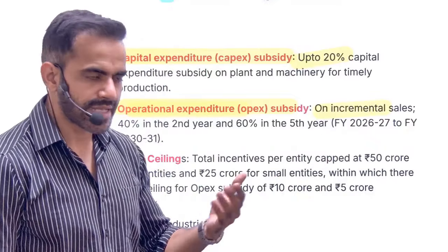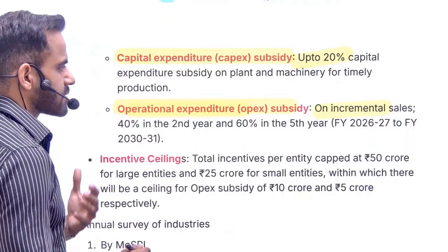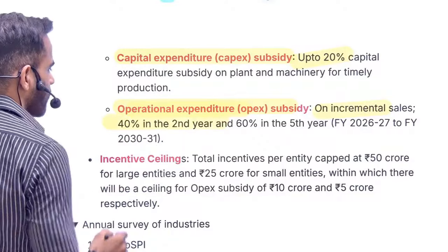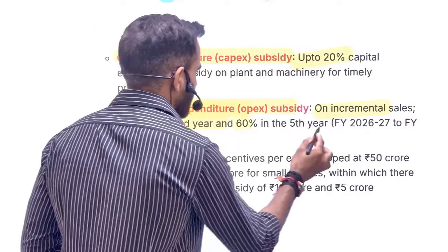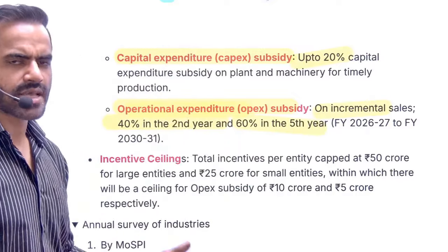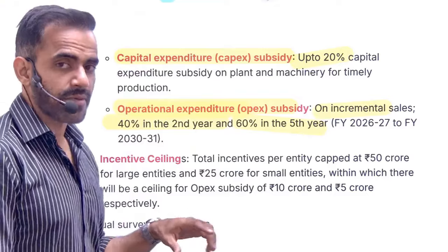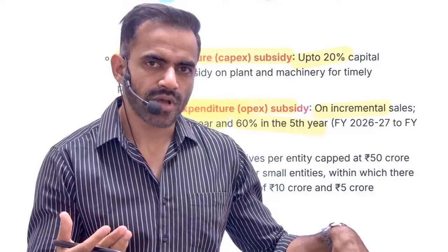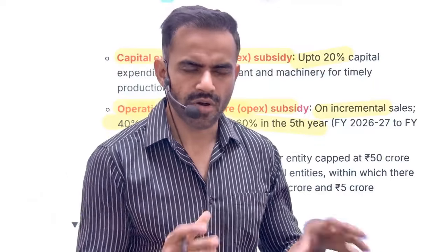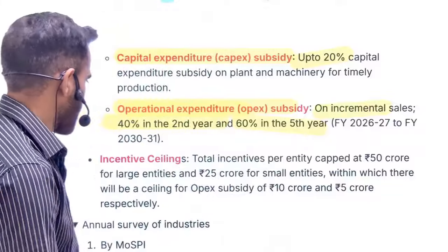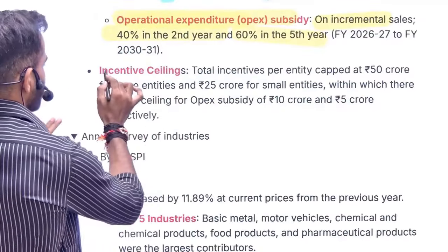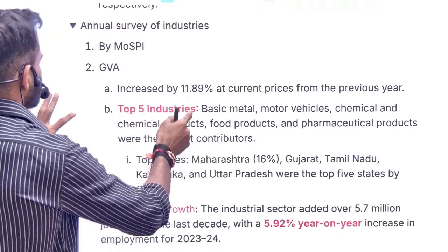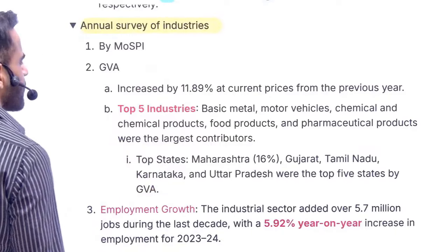Incremental basically means, let's say this year you are creating a product worth 100 rupee, so you will be getting 40% subsidy. Next year you will be getting even more subsidy. Okay, that is the concept of incremental sale. Similar type of subsidy is also provided in PLI scheme, that is production linked incentive. That is also having incremental subsidy scheme or incremental incentive scheme. Okay, now there are various limitation on these subsidies. Again, you can read it on your own. This is purely factual.